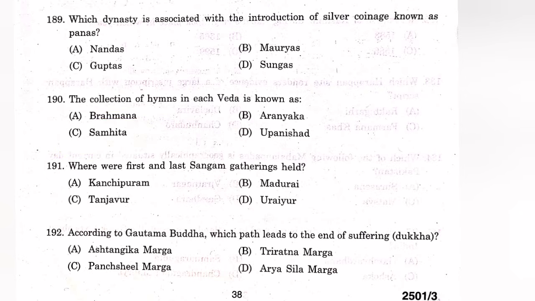Question number 191. Where were first and last Sangam gathering held? The answer is B. Madurai. Question number 192. According to Gautama Buddha, which path leads to the end of suffering? Dukkha. The answer is B. Ashtangika Marga.